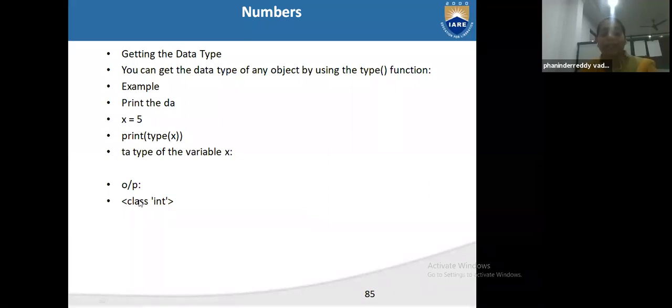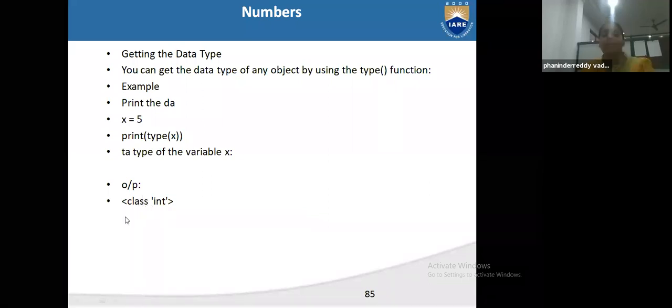It is going under class. Why is it telling this class? Class means this is one type of class they created, that is integer. So here class integer, from integer we are getting this data type. So print data type of x. This is the syntax. What is the syntax we will write here?